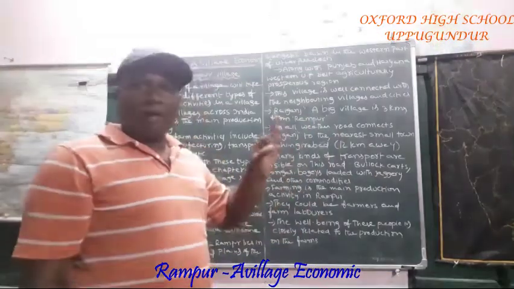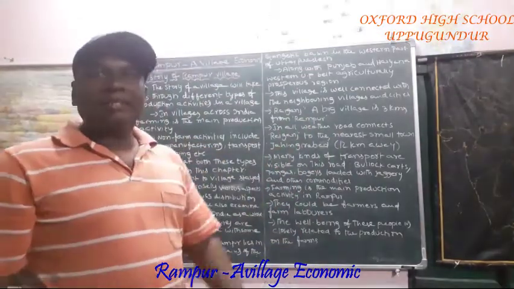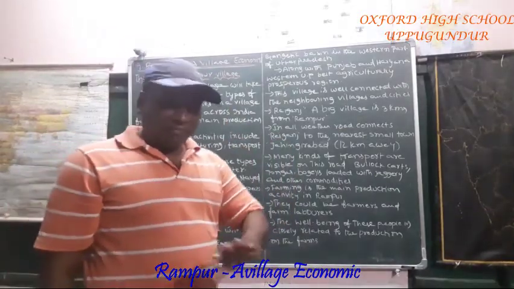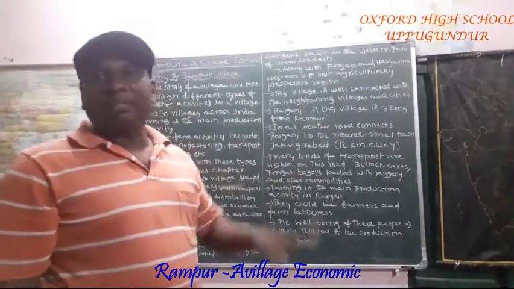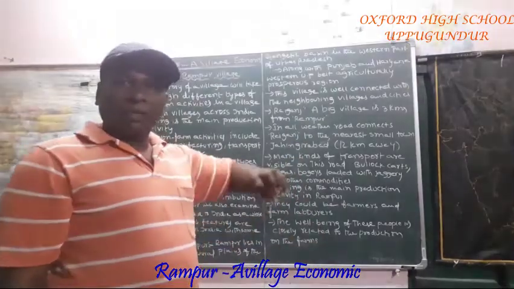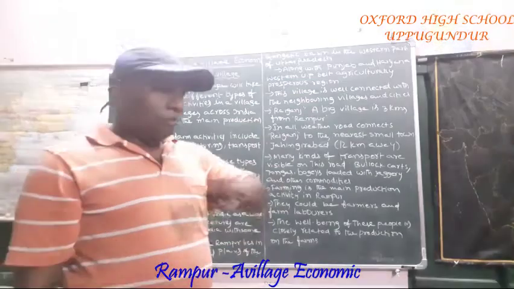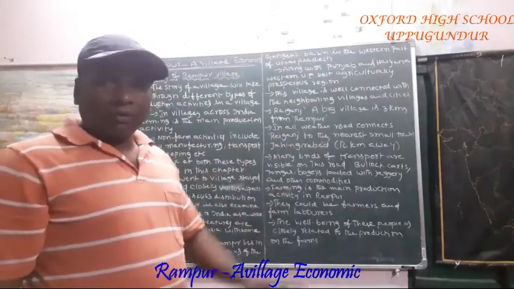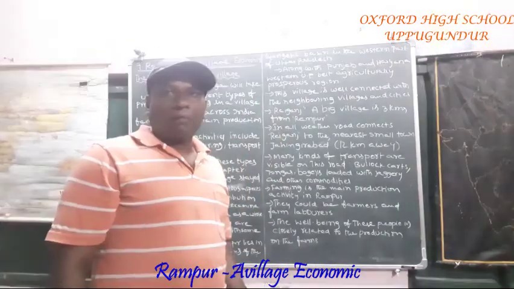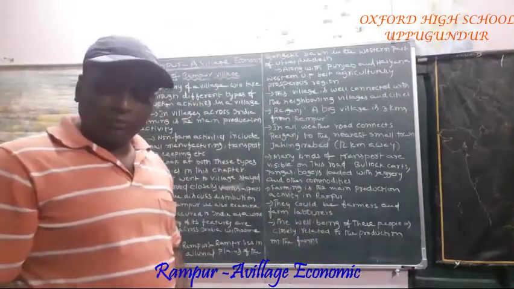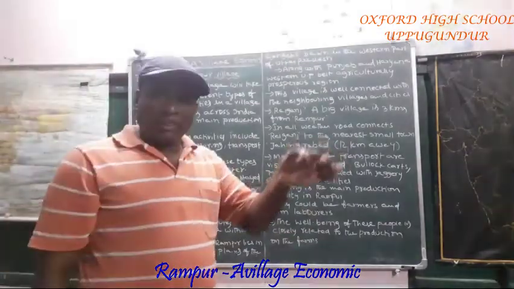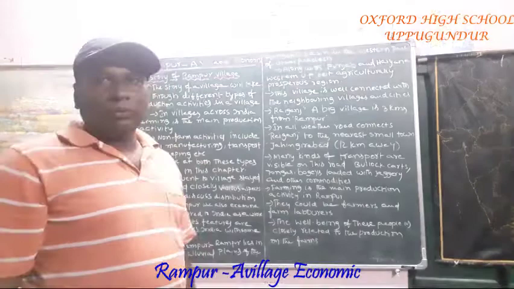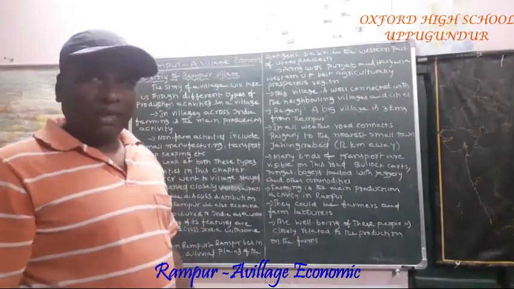Here, Adar visited a village. That village's name is Rampur. He visited that village often and noted down the points: which production activities take place in Rampur and which non-production activities take place in Rampur. He keenly noted them down. Who visited Rampur? Let me explain where Rampur is located.